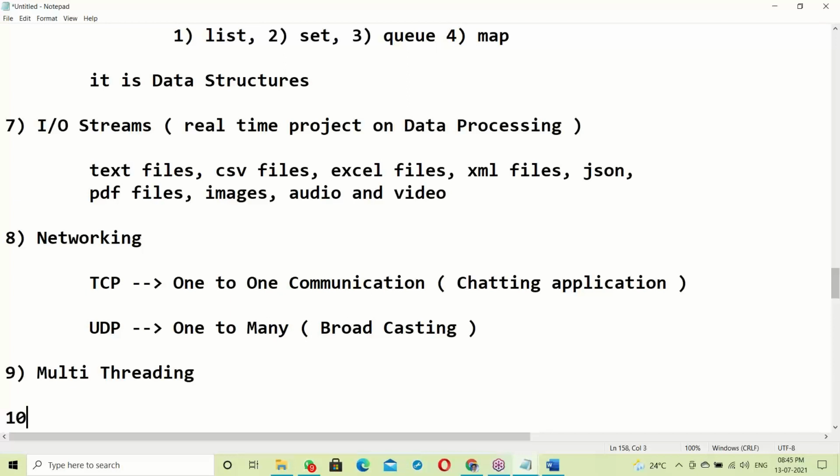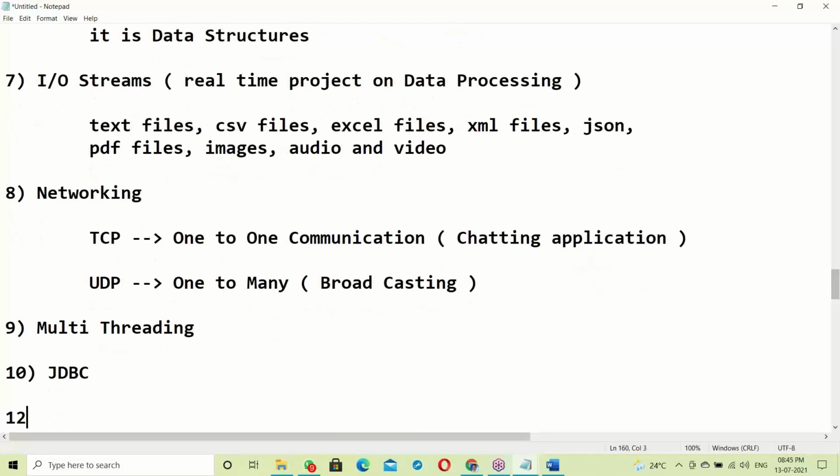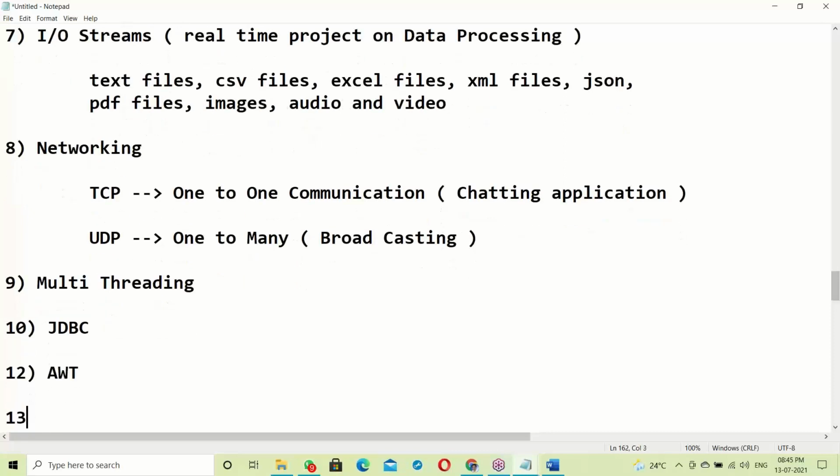After multi-threading, JDBC is also part of Java SE. Then AWT, abstract windowing toolkit, and next applets. AWT is outdated, around the year 2004. The Spring framework is the replacement for this.